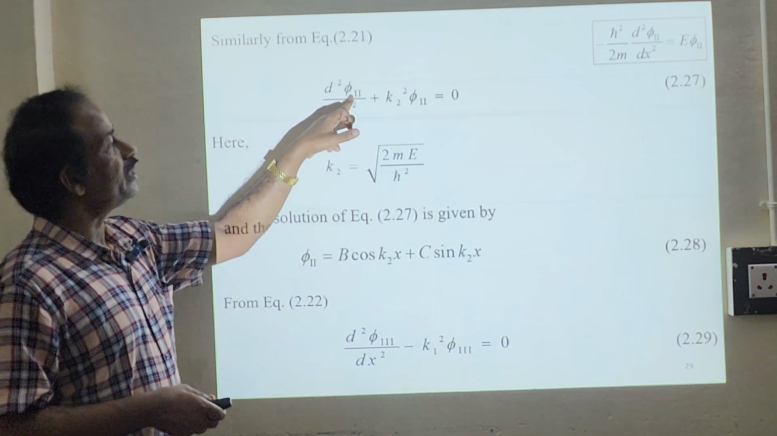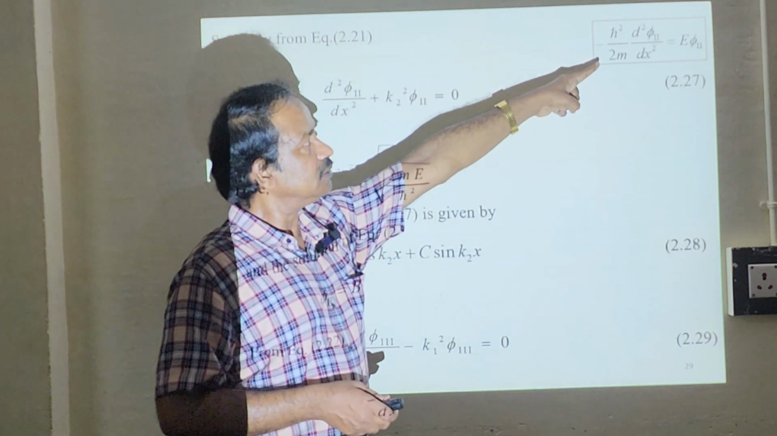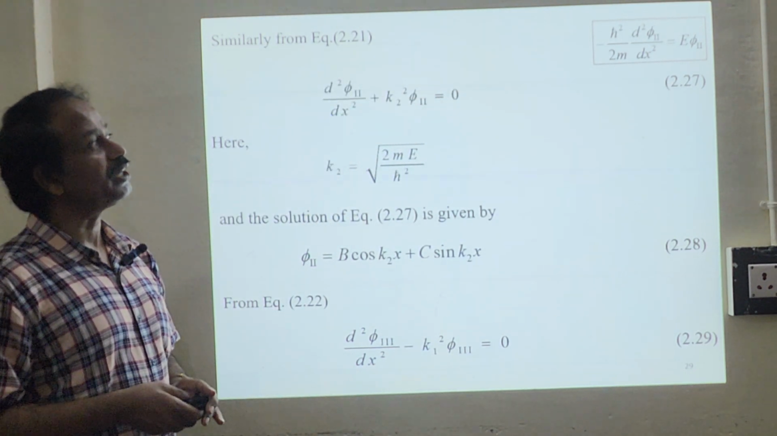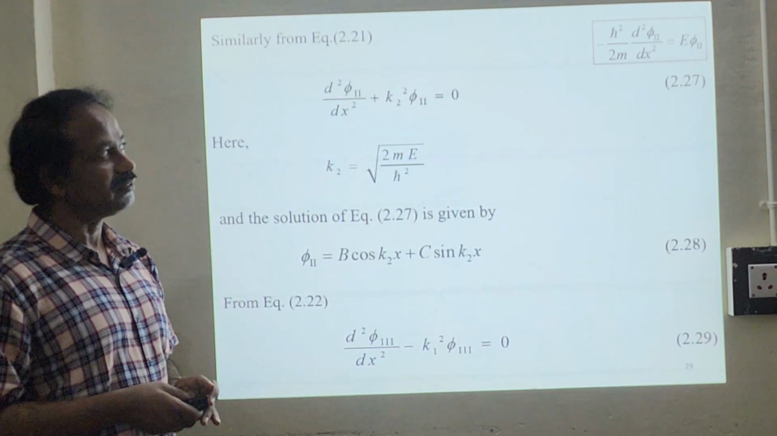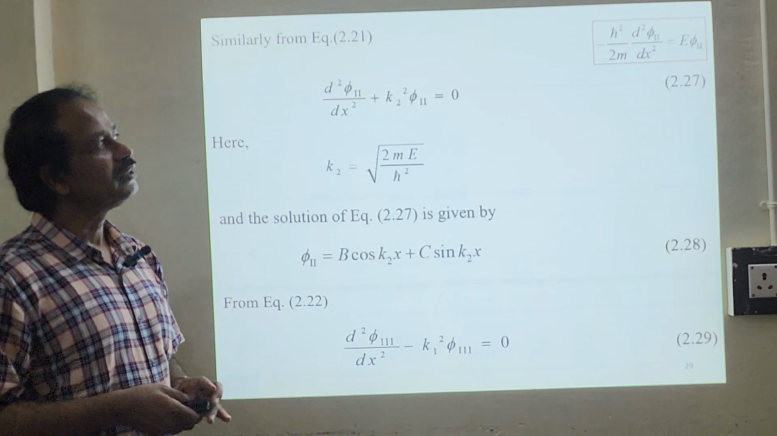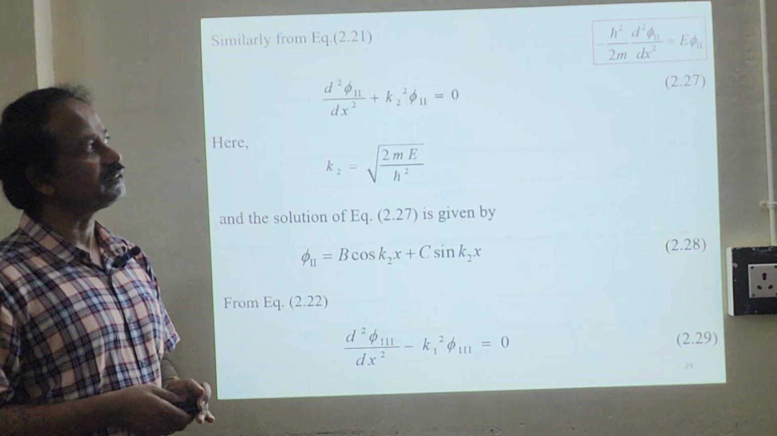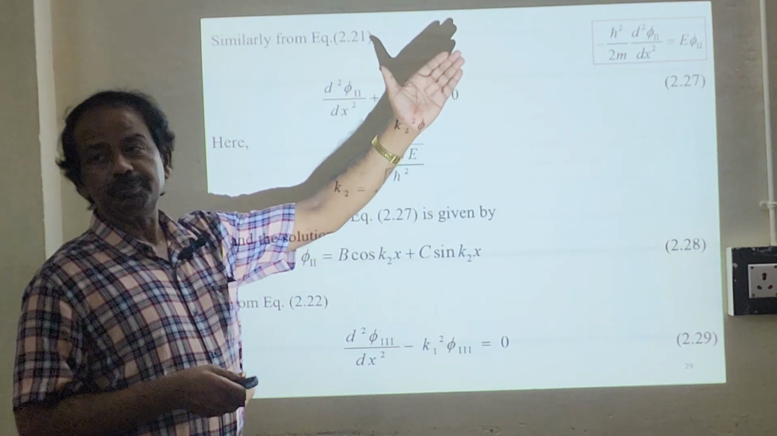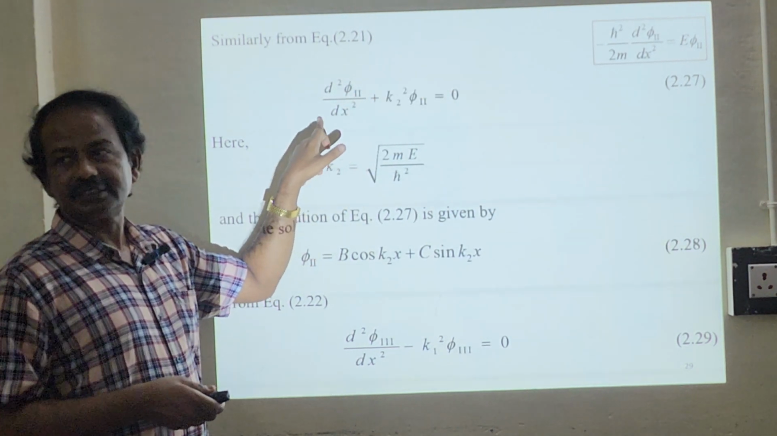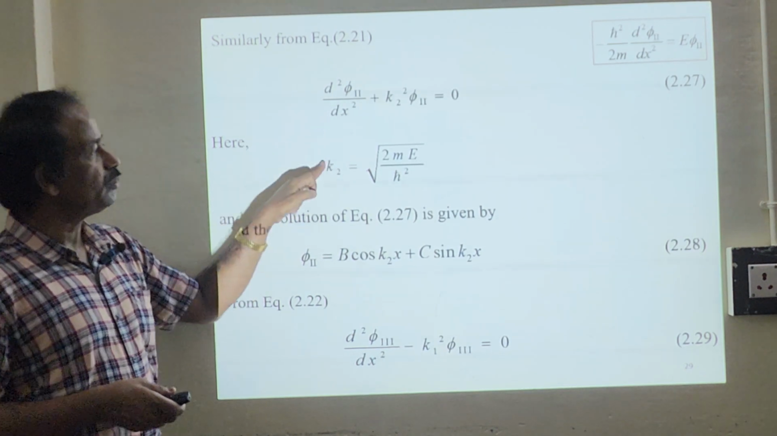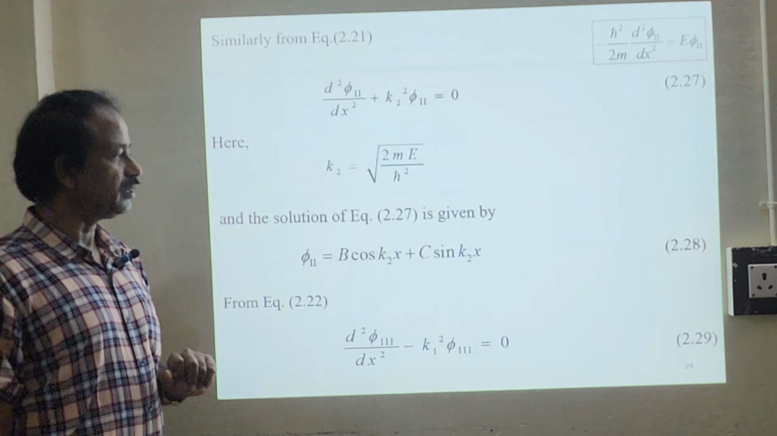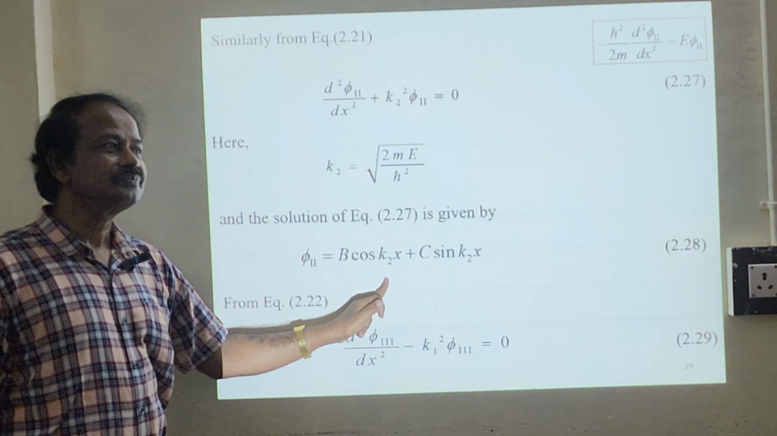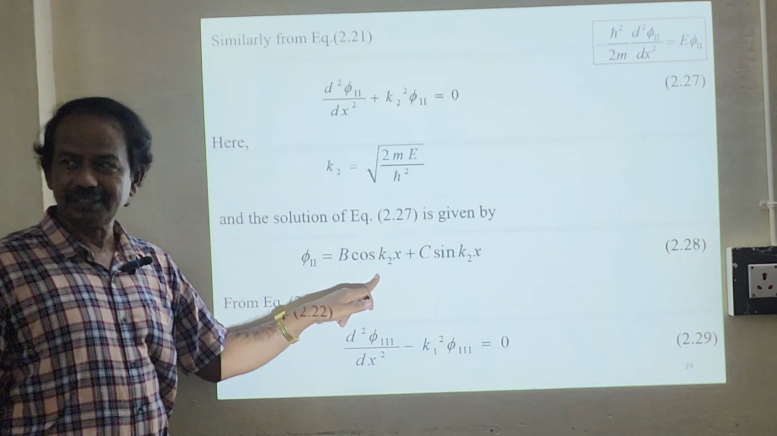So this is the equation in region 2: minus h bar squared divided by 2m, d squared phi 2 divided by dx squared, which is equal to E phi 2. Just multiply with the minus sign and you will get this expression. Your k2 will be root of 2mE by h bar squared. The solution of this differential equation is this one. We had already seen this in the last class.